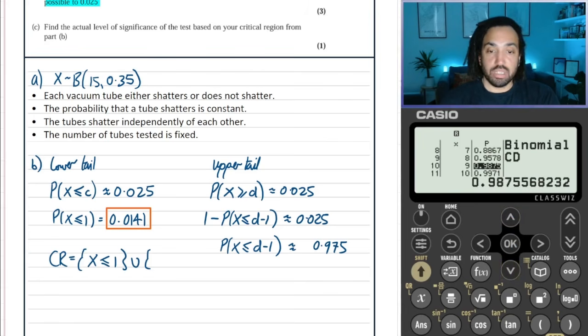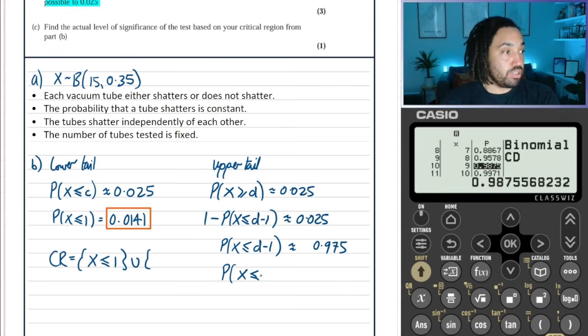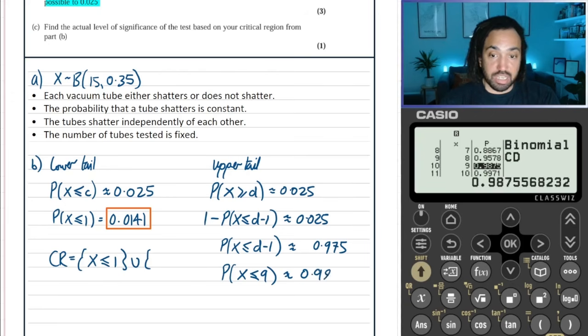So therefore, we can say that the probability that X is less than or equal to 9 is approximately 0.9876.